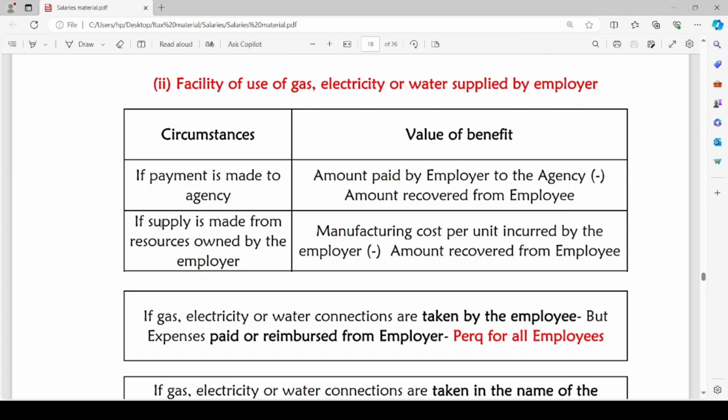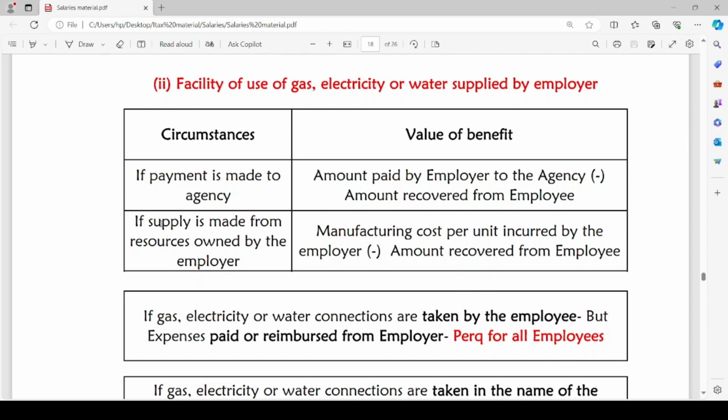If the supply is made from resources owned by the employer himself, that means the facility of gas, electricity or water are supplied from the resources of the employer himself, then the manufacturing cost per unit incurred by the employer minus amount recovered from the employee will be the value of perquisite.